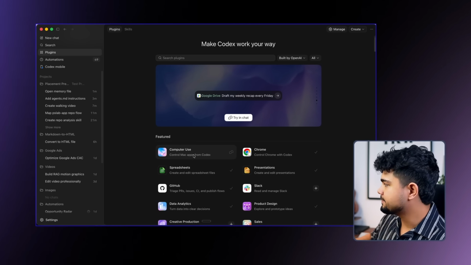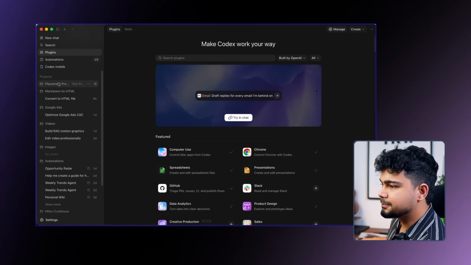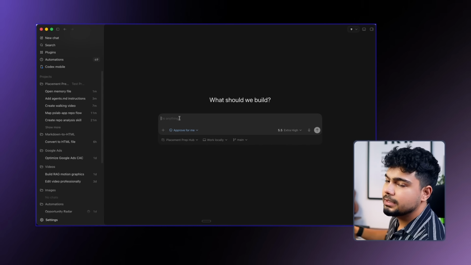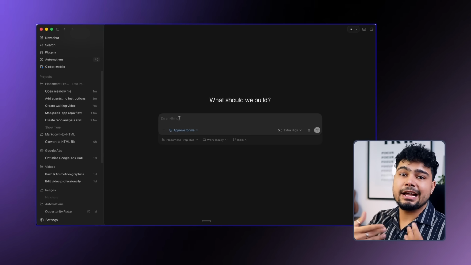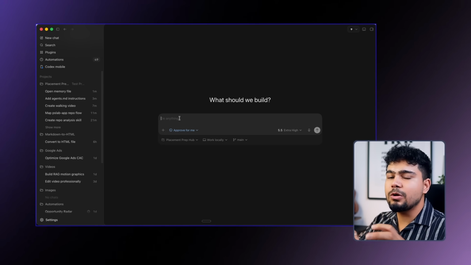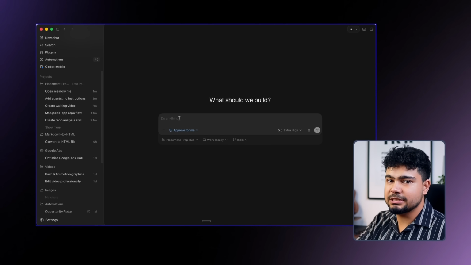using computer use. So, for example, in this project only, what I will ask is, कि what are the companies that are hiring right now, compare all the compensation in Bangalore specifically.